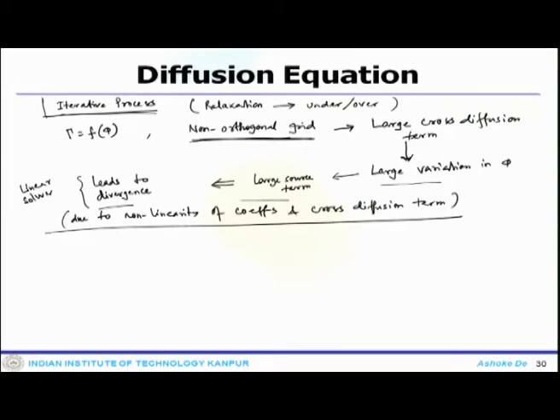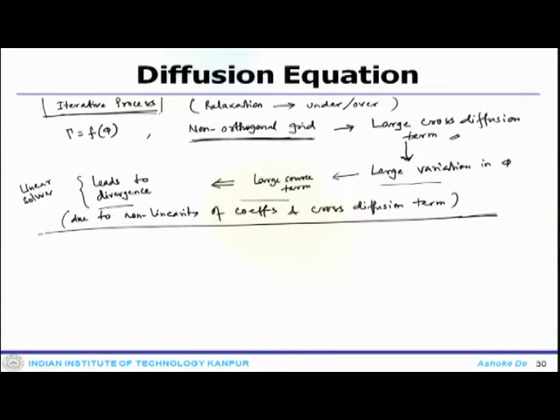This is a part of our discussion of the linear solver. When we talk about the linear solver, we will discuss it, but since some understanding of this kind of situation is required, we are doing a preliminary discussion here, so that you can appreciate what can happen in a non-orthogonal system which leads to this large cross diffusion term.